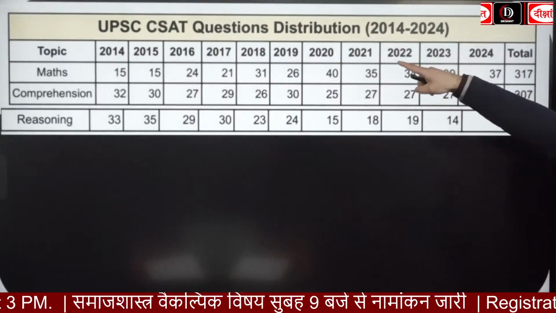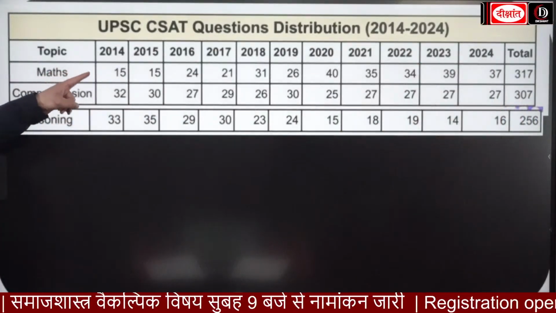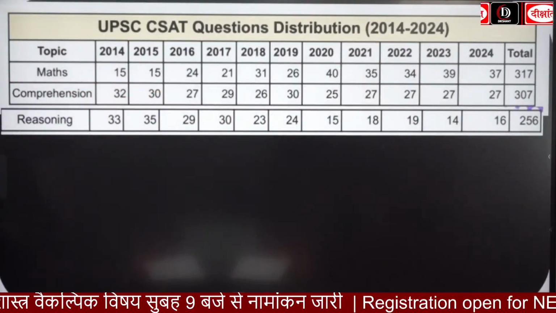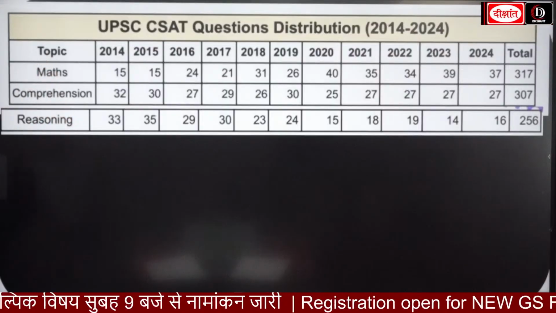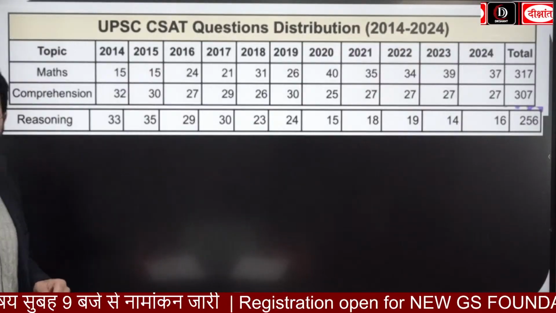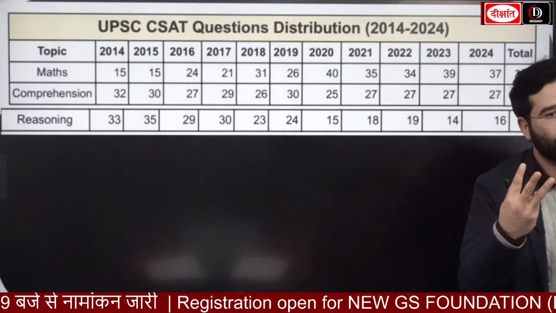Let me show you this one over here. Can you see this one, guys? UPSC CSAT. Please have a look at this one. UPSC CSAT questions distribution 2014 to 2024. Topic यहाँ पे हम 3 ले लेते हैं. We are taking the 3 only. First, it is going to be the maths. Second, the comprehension, and third, the reasoning.